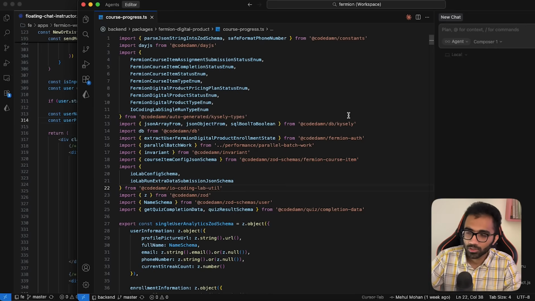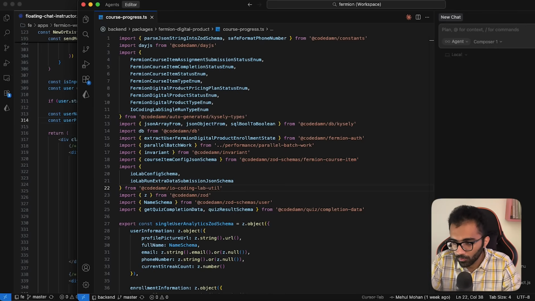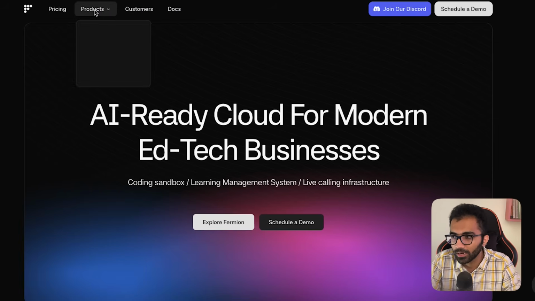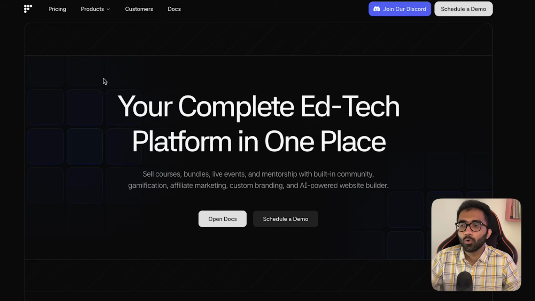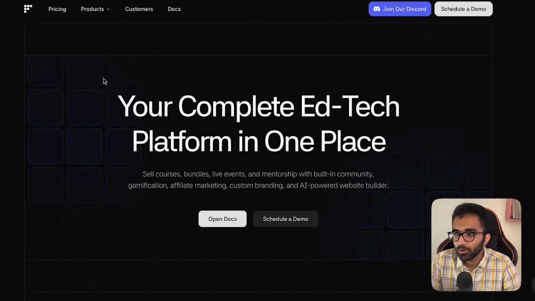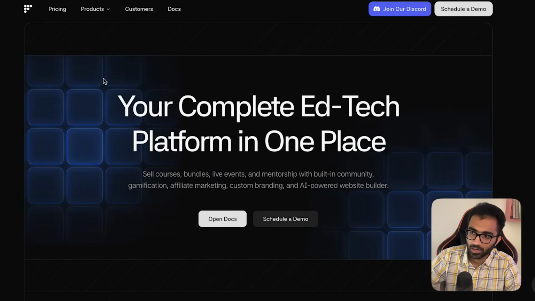So I use Cursor and Windsurf a lot with Fermion, which is our startup for building online education platforms. If you want to conduct live classes, coding labs, or if you want a whole AI-powered LMS system, you use Fermion as a platform. It is a great platform used by hundreds of businesses for conducting such operations.